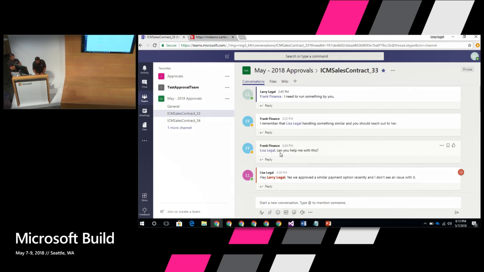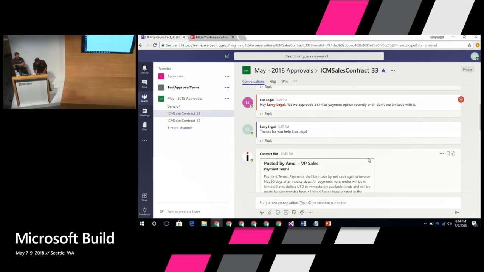So at this point, because Frank said this, Lisa in Legal looks at this document, because she gets all the information and all the context of it. She can look at it and say, yeah, sure, we approved something like this. It's not a big deal. We've done that, and there's a precedent for this. So go ahead and approve this. And at that point, he gets the message back. And he says, thanks for your help, Lisa. And now, with a lot of confidence, Larry can say, sure, I can approve this, and he can go ahead and approve this.